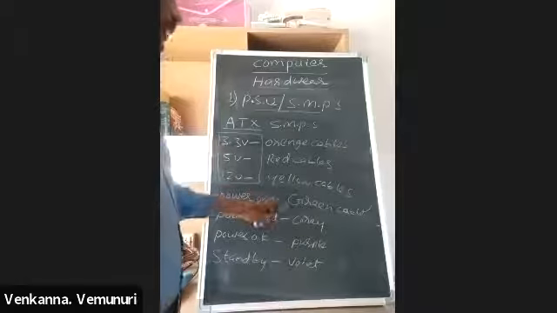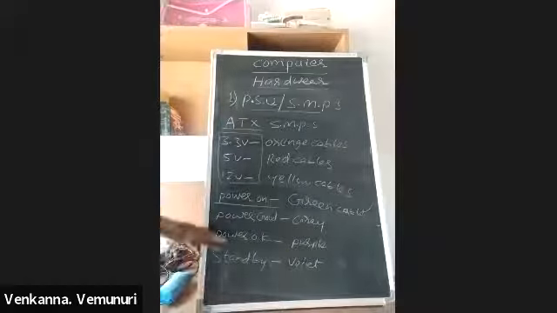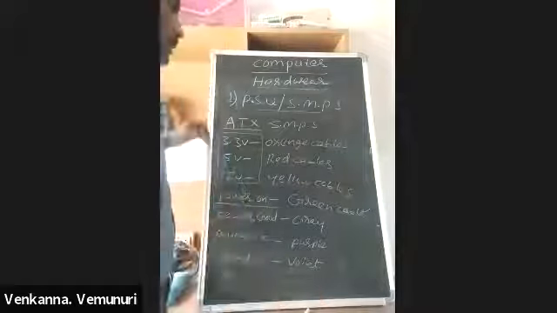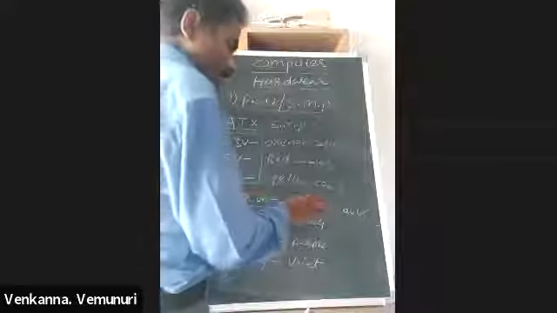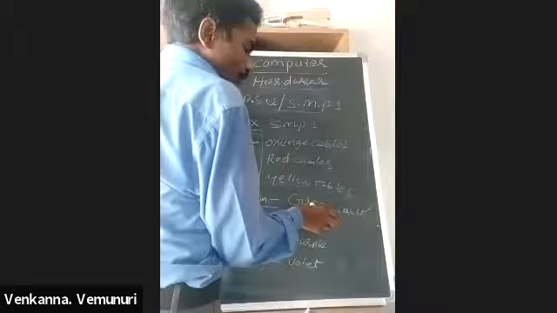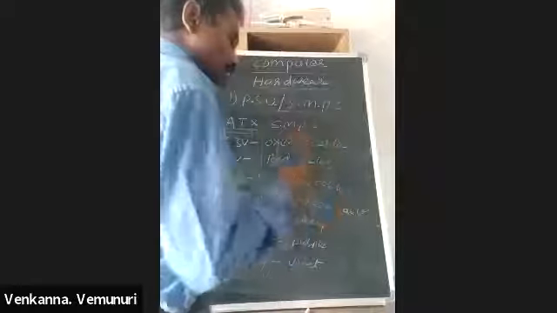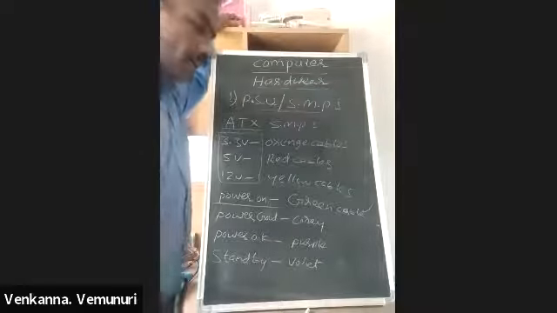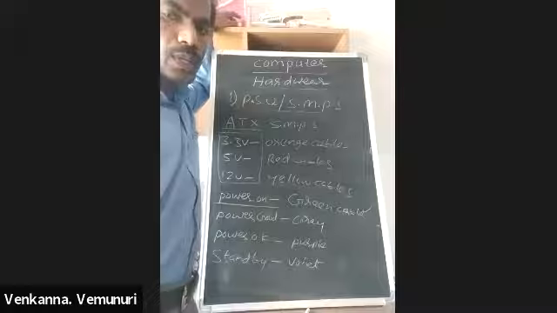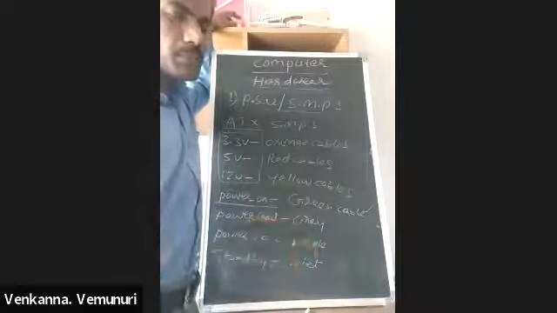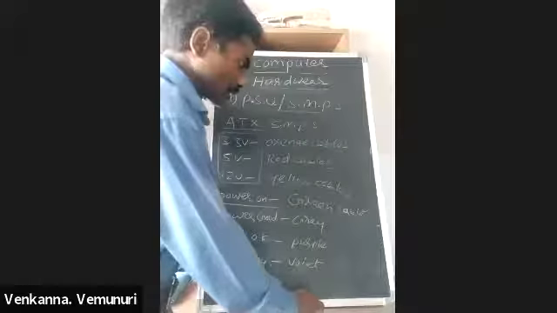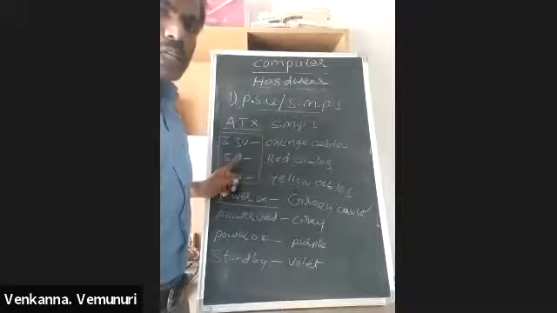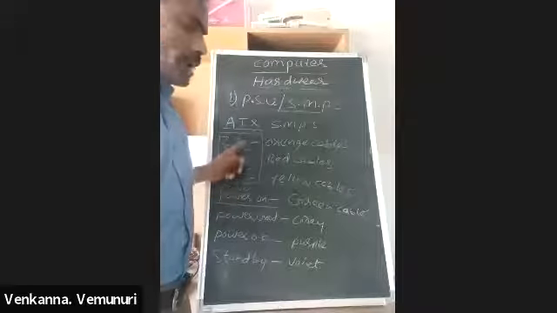To switch on, here we are using the green wire. Without a motherboard, how to check this SMPS? Connect one jumper from this green wire to the black wire. Immediately your SMPS fan will rotate. If the SMPS fan is rotating, that SMPS is okay. If the SMPS fan is not rotating, there is a problem in the SMPS. These are the main voltages: 3.3 volts, 5 volts and 12 volts.